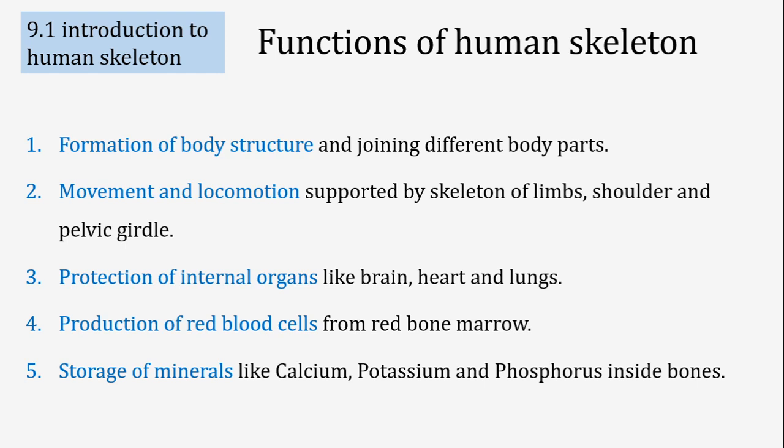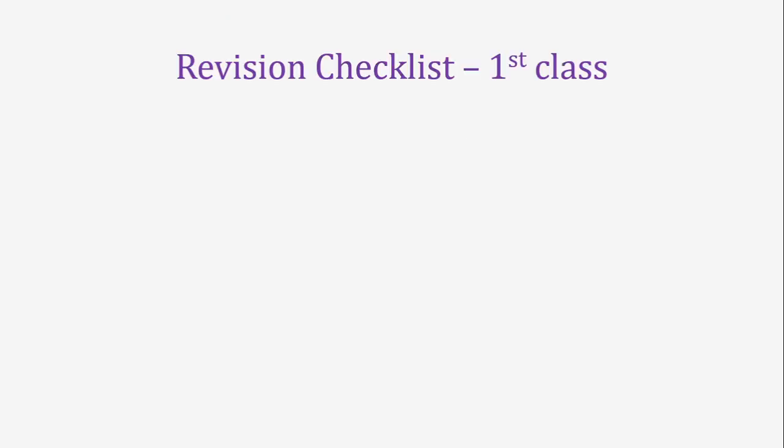potassium, and phosphorus, because when there is a much higher concentration of minerals in the blood, then these extra ions are deposited into our skeleton, into our bones, and again reversibly, when there is a shortage of ions in the blood, then these bones will release these necessary ions and minerals to provide an optimum level of ion concentration in our blood. So let's revise what we have understood.